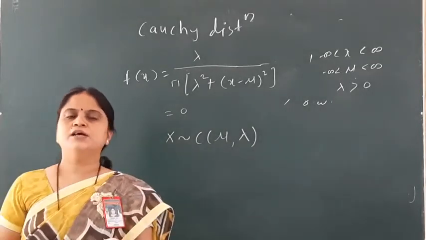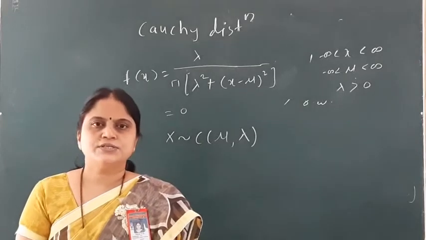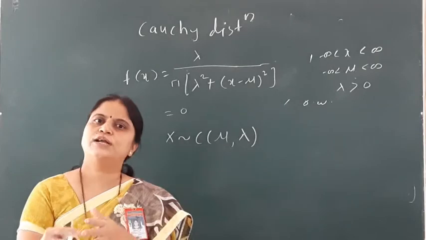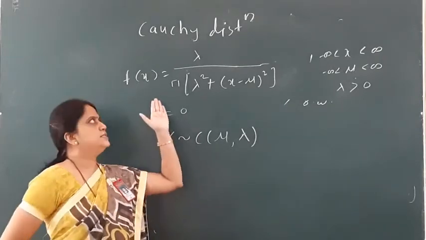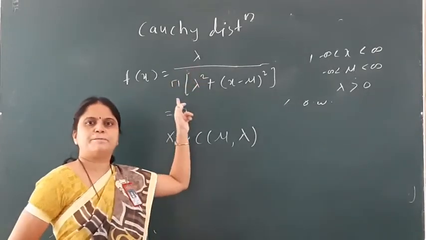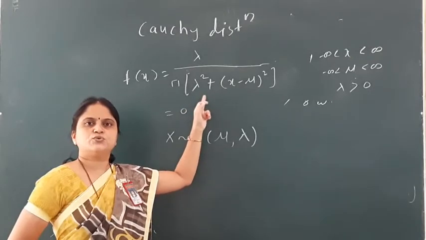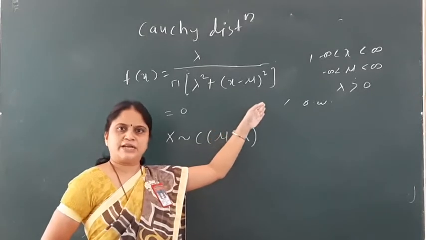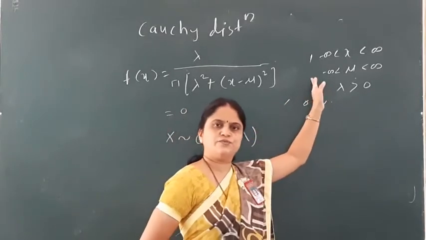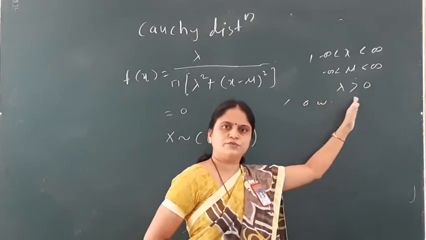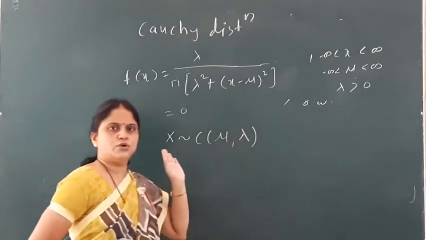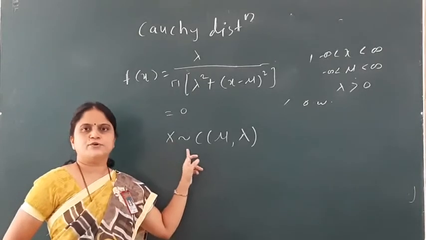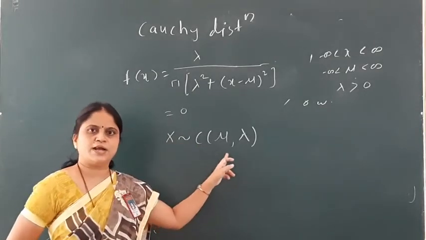Let me repeat it again. Let x be a continuous random variable. It is said to follow Cauchy distribution with two parameters mu and lambda if its PDF is f(x) equal to lambda divided by pi into bracket lambda square plus (x minus mu) square, for the range of x from minus infinity to infinity, mu from minus infinity to infinity, lambda greater than 0, and 0 otherwise. I can write this distribution as x follows Cauchy with two parameters mu and lambda.